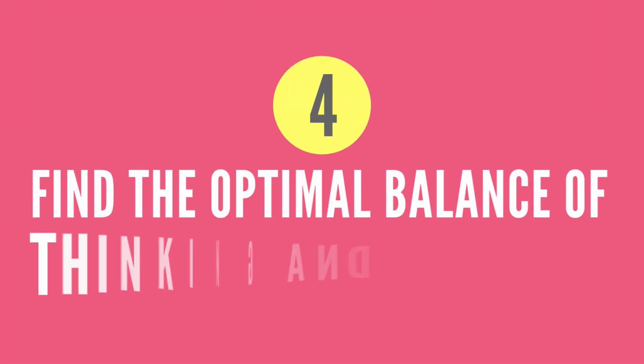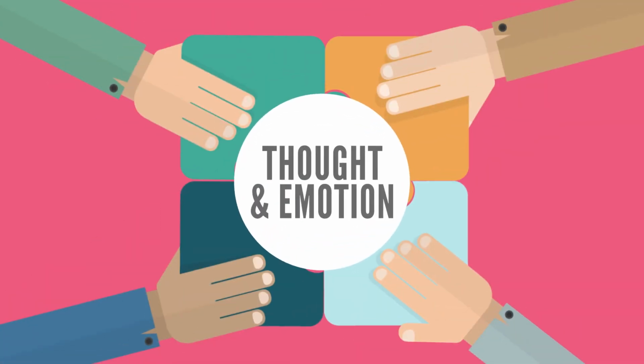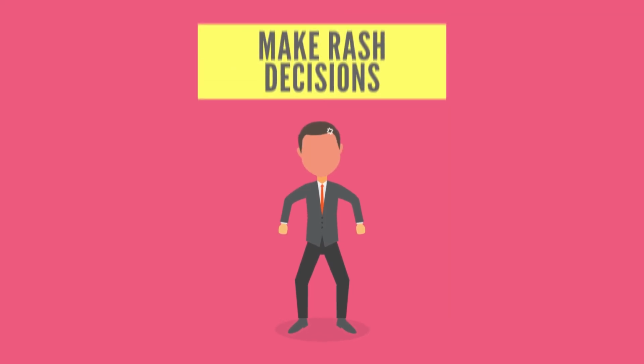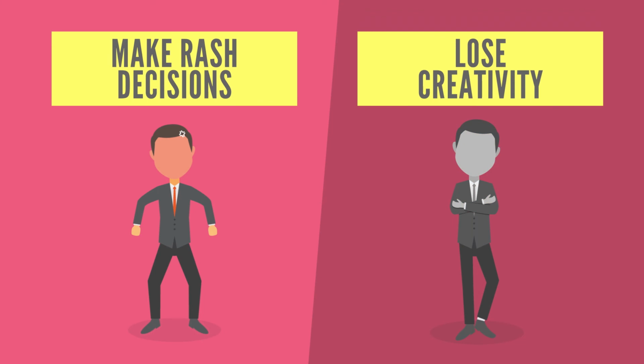4. Find the optimal balance of thinking and emotion. Thinking and emotion are intertwined. They cannot be separated. Don't be too emotional with your actions that you make rash decisions, but don't be too rational in your thinking that you lose creativity either.